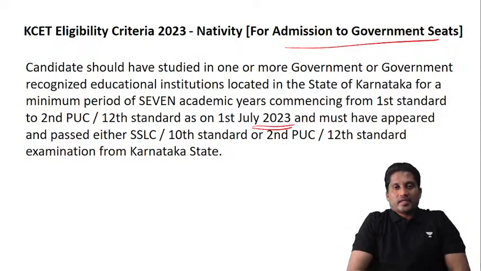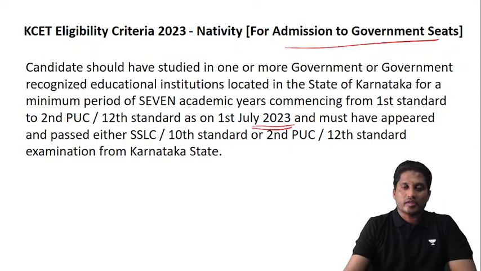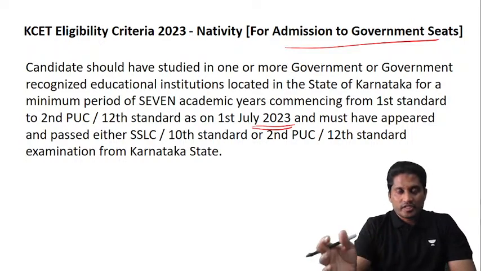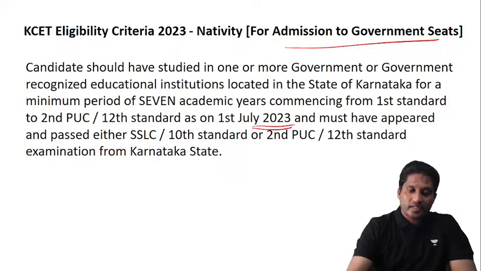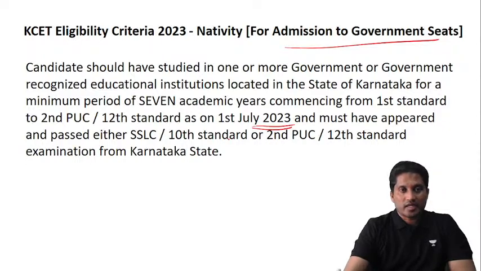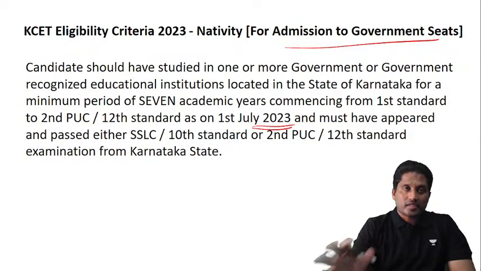You need to submit your school certificate. Obviously in the school certificate it will be mentioned which year you studied and how many years of education you have in Karnataka. That is mandatory. You must have appeared for either SSLC or 10th standard or second PUC or 12th standard examination from Karnataka state. 7 years of education is compulsory. That comes in clause A.